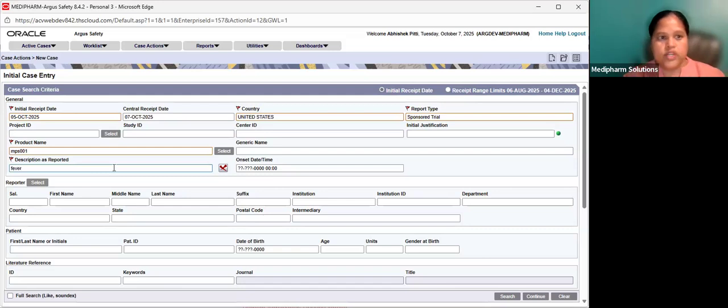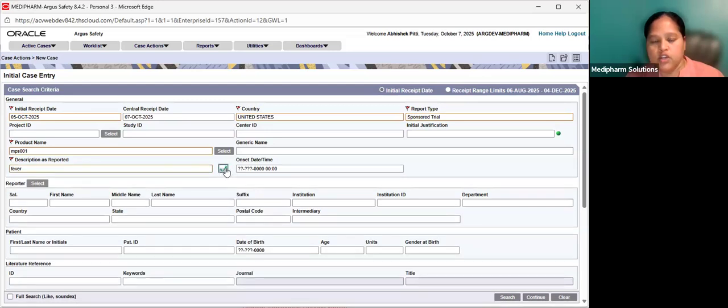Okay. So next is description as reported. Let us take an example of the patient took a COVID vaccine and he had fever. So the event is fever. If we enter the description as reported as fever and click here, from a red box you now get a tick box.